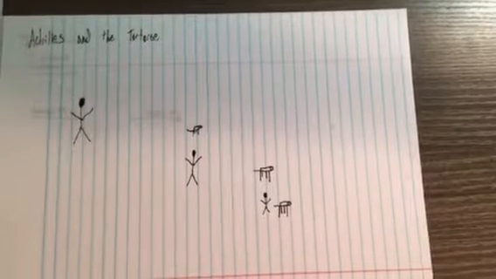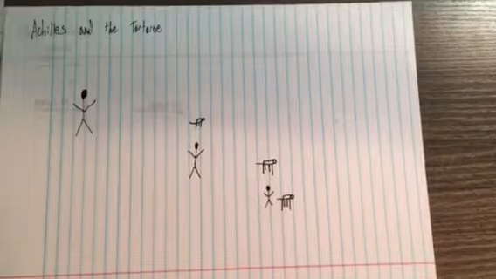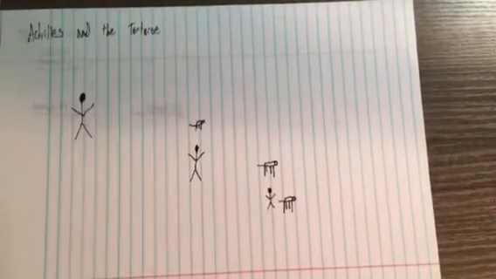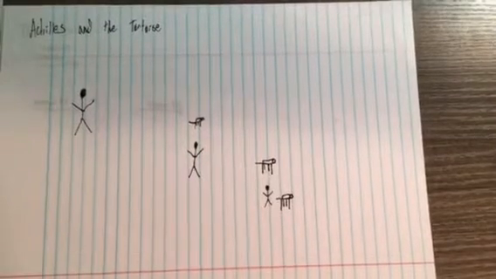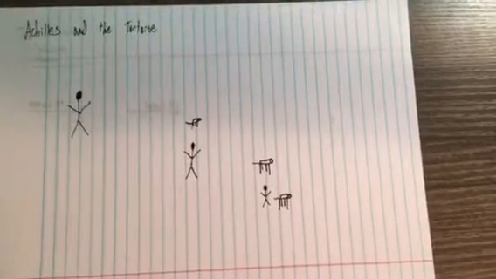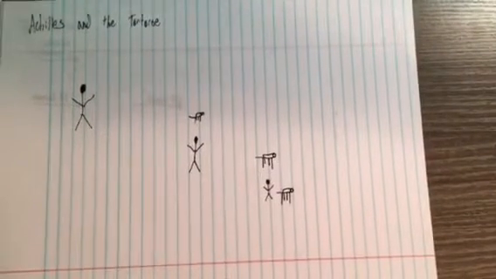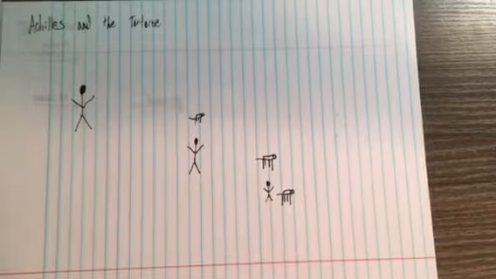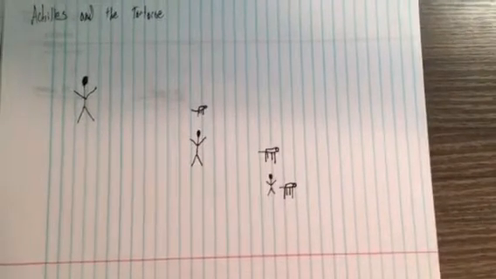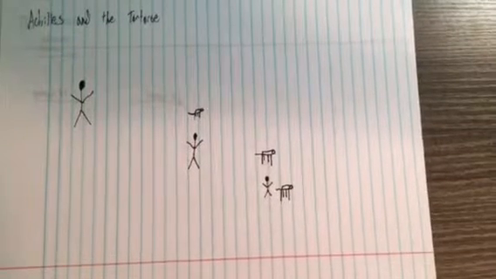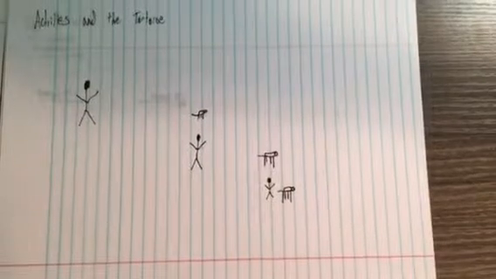But by the time Achilles gets to that point, the tortoise is going to be ahead of where it was in the first instant because, as we said, the tortoise is always moving. So there's no way it can be in that instant. It has to be at least a little bit ahead of that instant. And then in the second moment, for Achilles to reach the tortoise, Achilles needs to reach the point where the tortoise lies in the second moment. But by the time Achilles gets there, the tortoise will be a little bit ahead of that moment because it is always moving, and thus Achilles will actually never catch the tortoise.